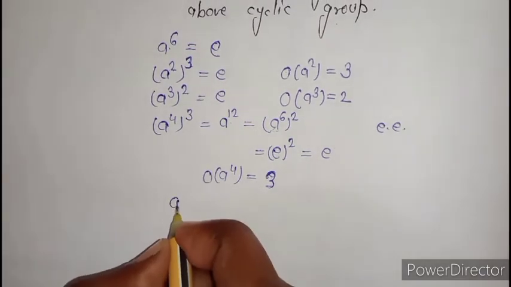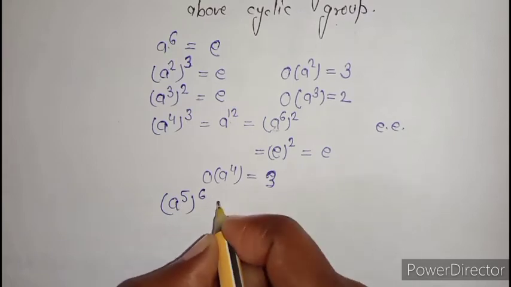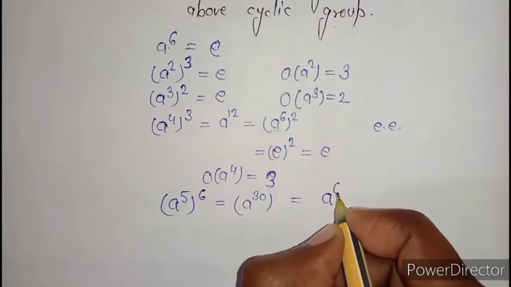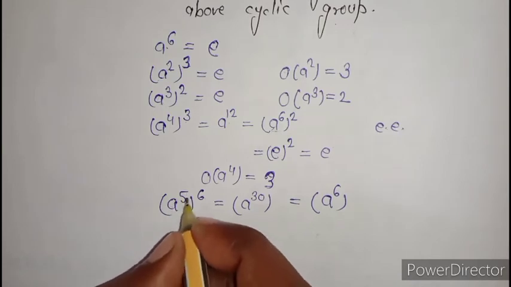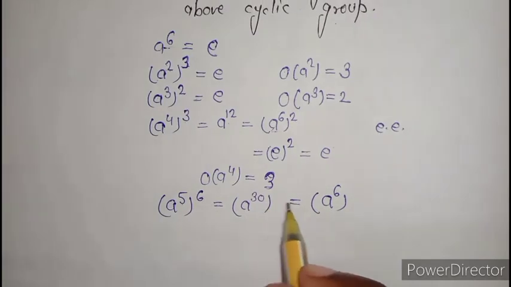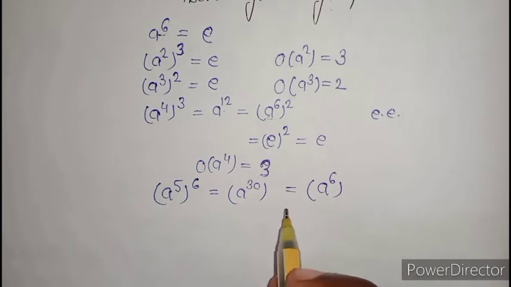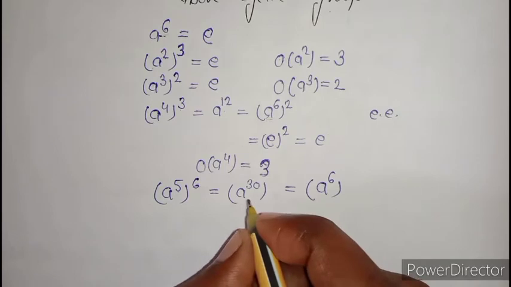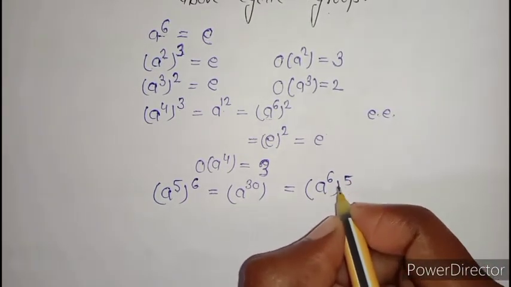Now we will discuss A raised to power 5. If I take the 6th power of this element, it gives me A raised to power 30, and this can be written as A raised to power 6, whole raised to power 5. So in each case we try to make the power a multiple of 6, so that we can write it in the form of identity, and then we take the square or cube, and we know that any power of identity is again identity, so we can easily find the order of the given element.